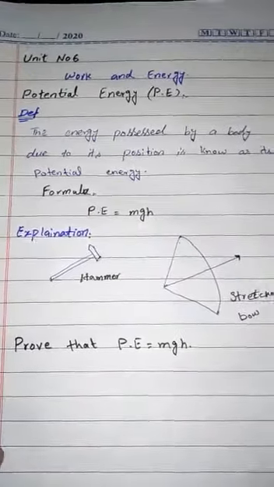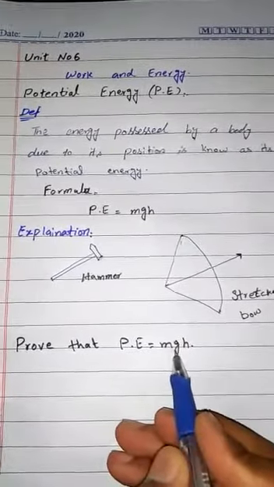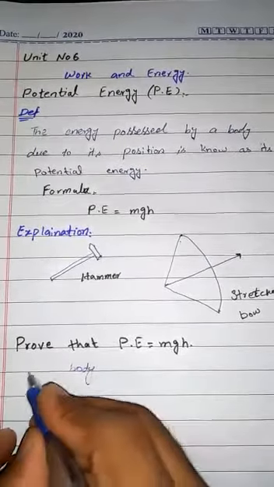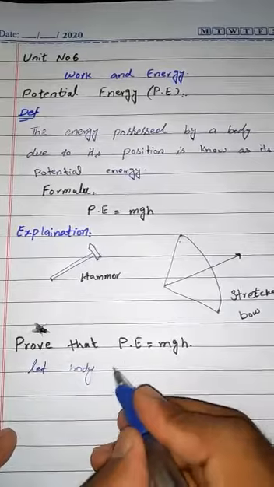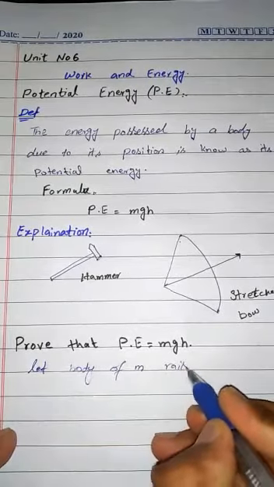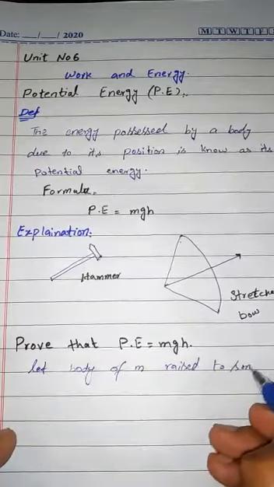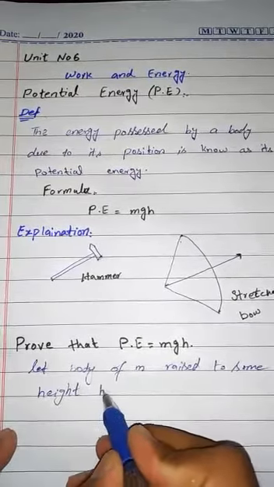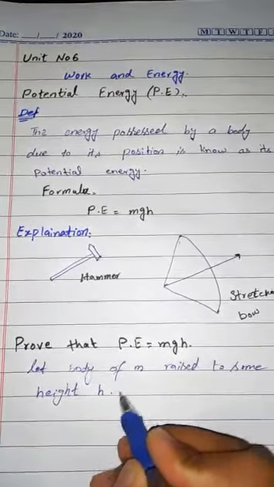Let's suppose a body of mass m is raised up through a height h from the ground.